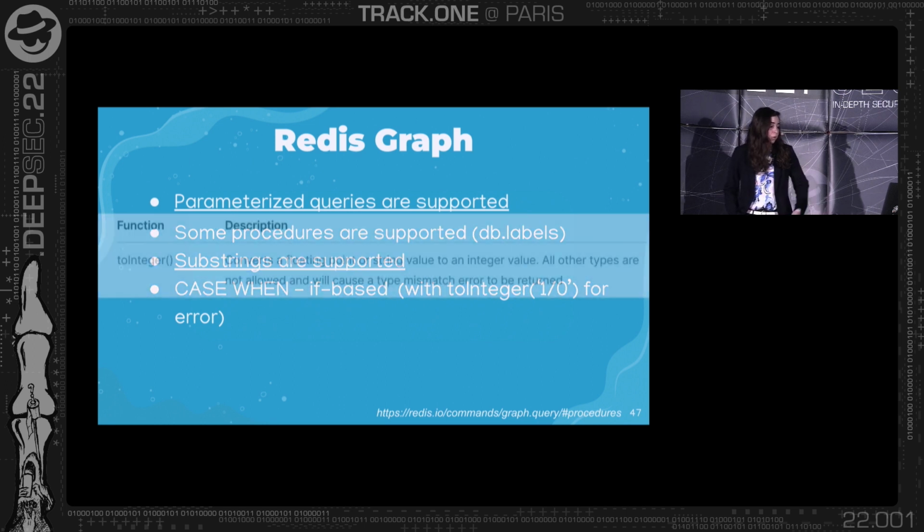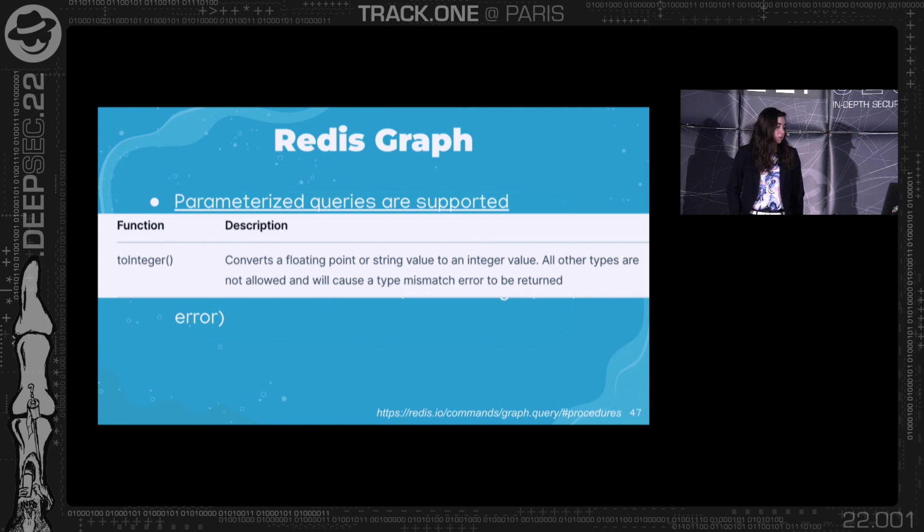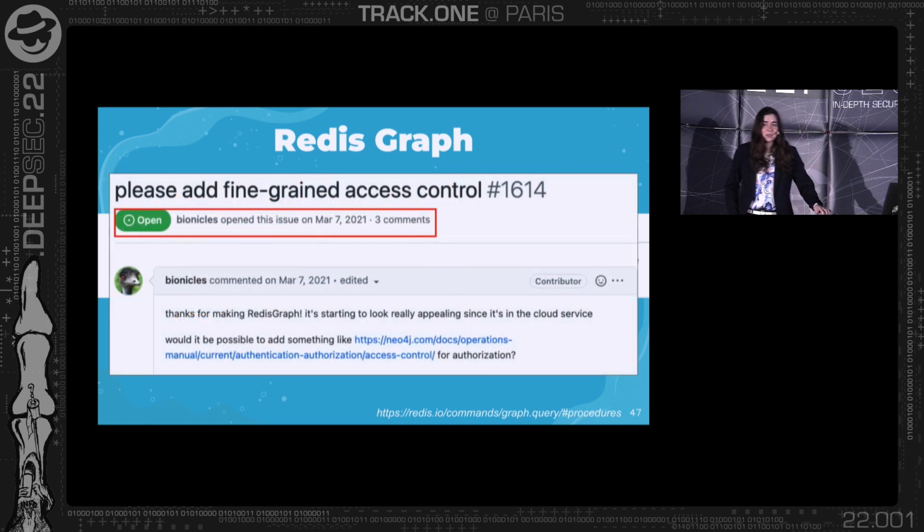So this is how you do it, and this is just an example of toInteger and how it works. But basically, you can use anything in the documentation of RedisGraph that causes an error with CASE WHEN, and see if you get an error according to what you hit. And I tried to understand if there are roles and permissions, and I got to this issue. It was still open when I got to it, and I didn't find any roles and permissions, something similar to Neo4j, for RedisGraph, unfortunately.